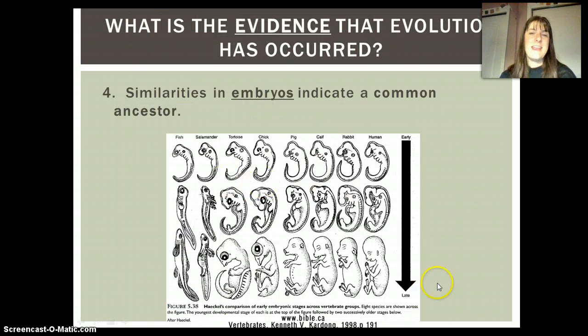We can also see that in embryos. So embryos have to do with the development of things over time, and especially with mammals, if we look back at early development, there are so many similarities in the way that things develop. And so that's evidence that at some point they shared a common ancestor because there's so many similarities in the developmental process.